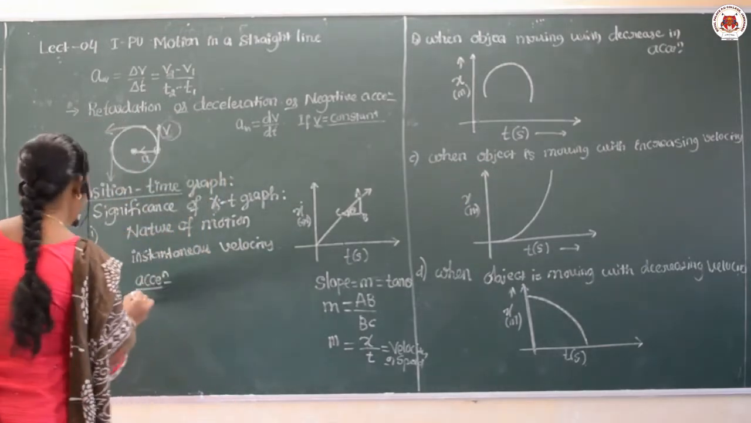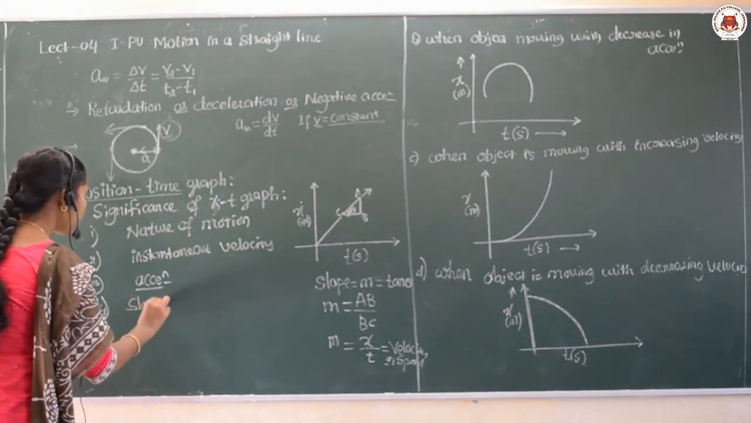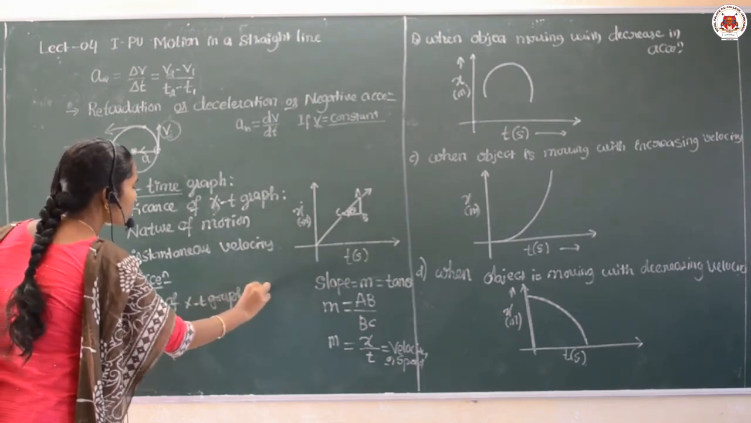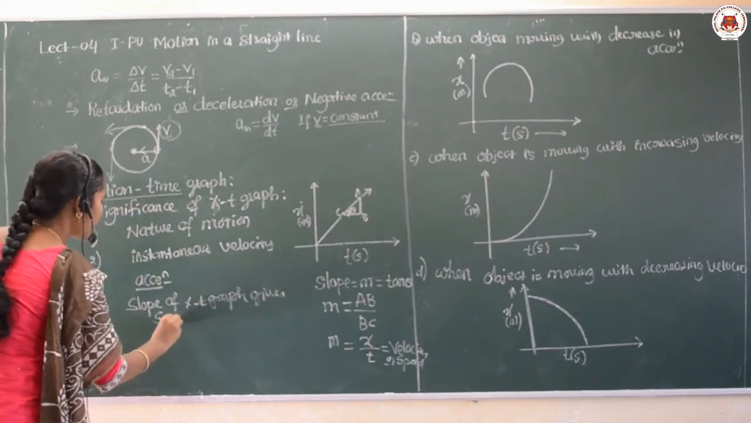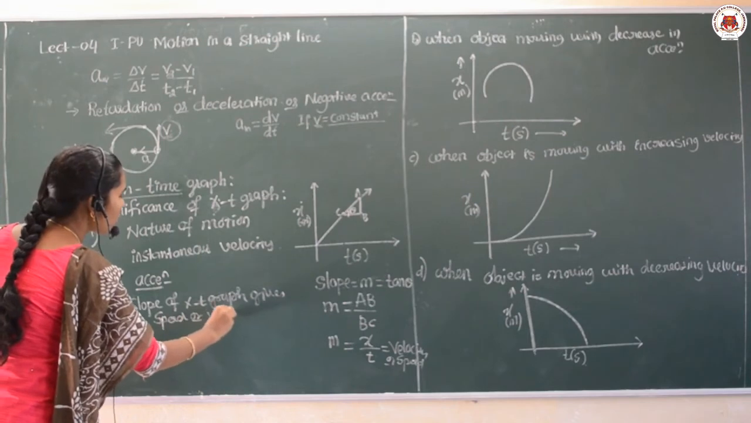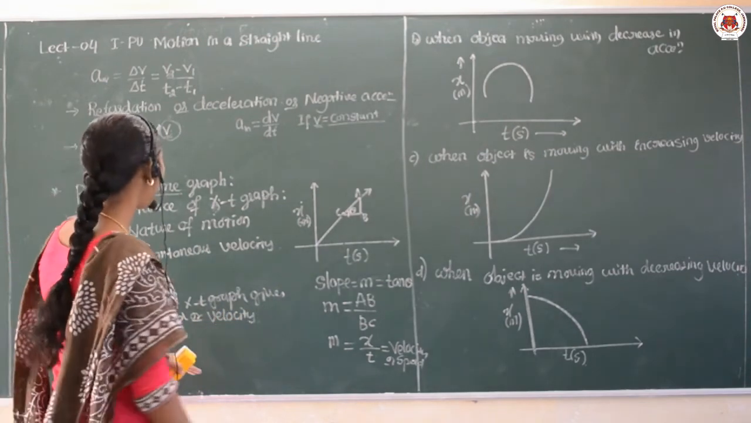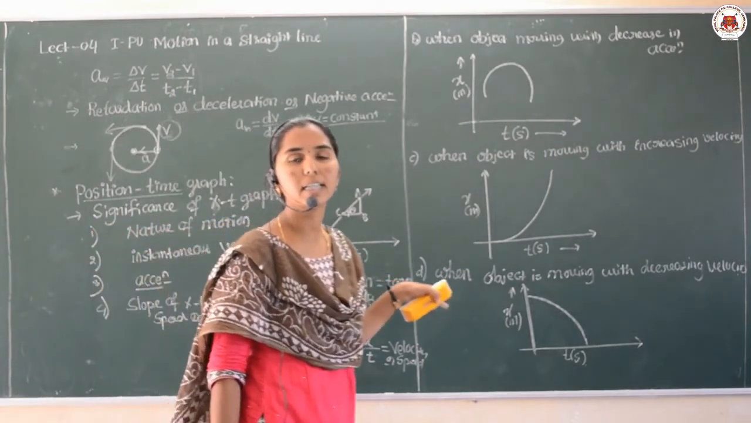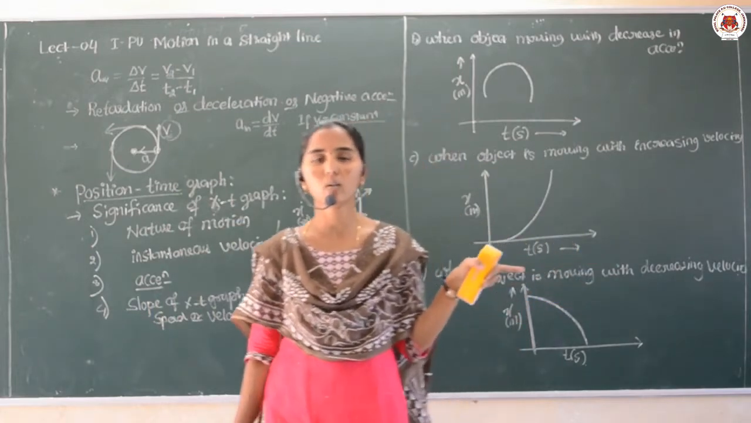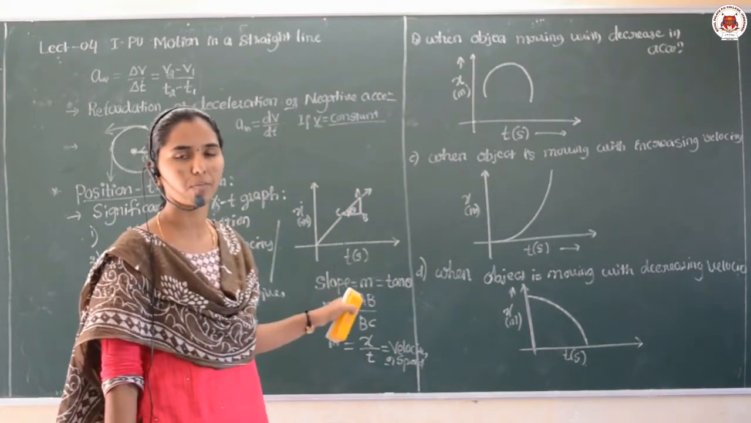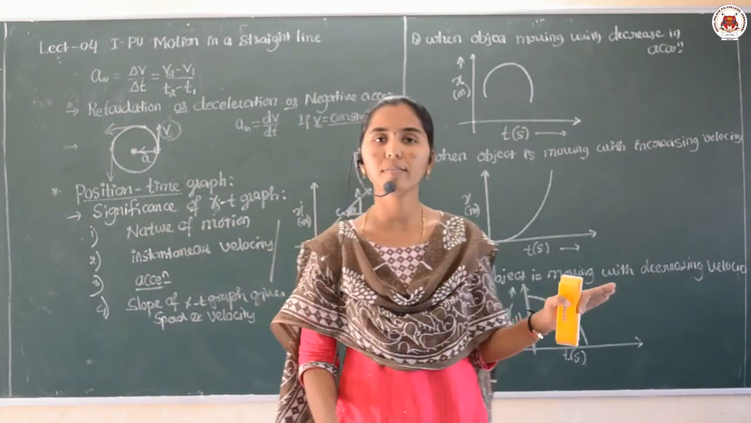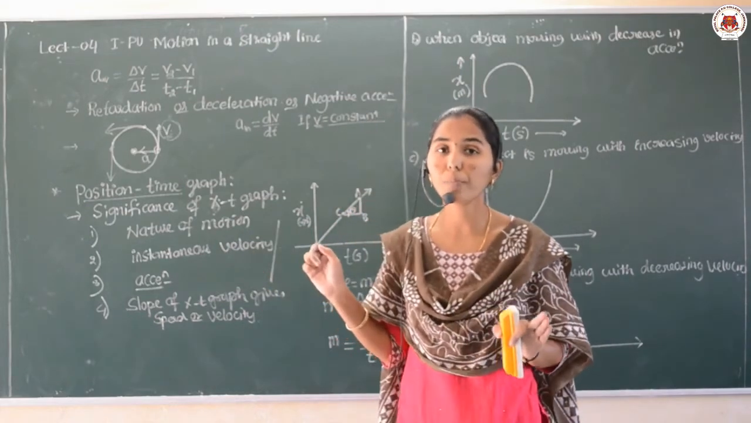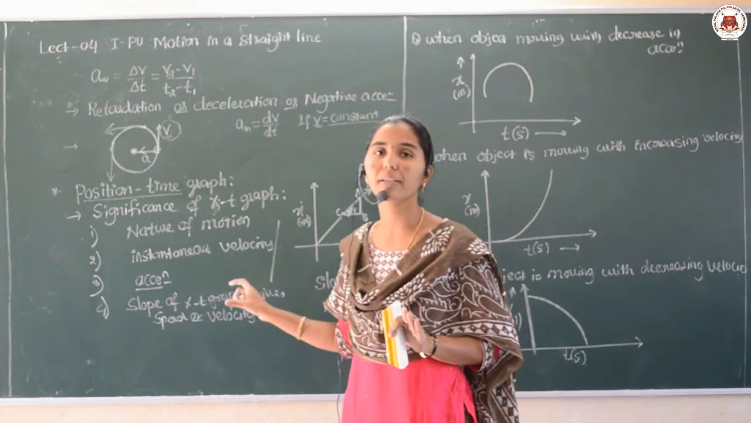That means the slope of the xt graph gives which quantity? The speed or velocity of an object can be obtained here. Therefore, you can calculate instantaneous velocity or the instantaneous speed by using the position time graph. Yes, dear students, up to now whatever I discussed is related to the position time graph. I hope you understood the points I explained.